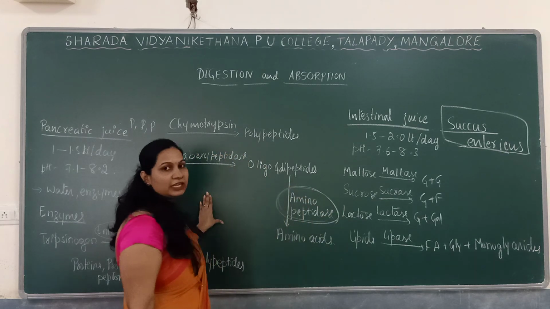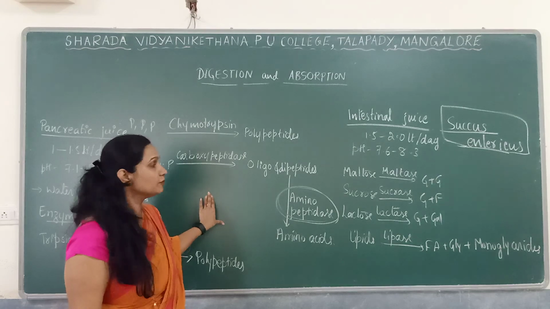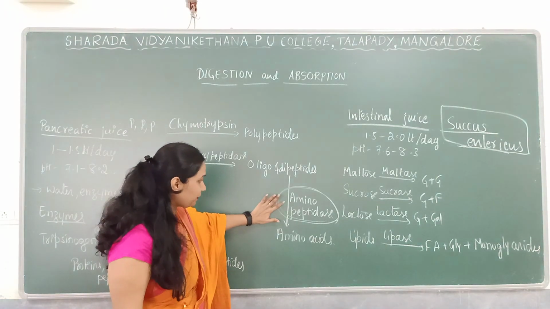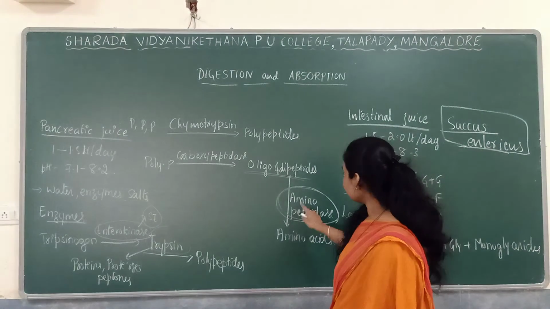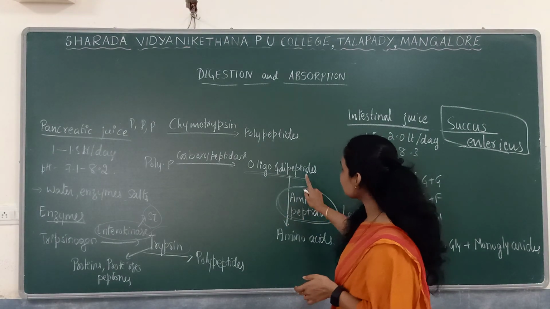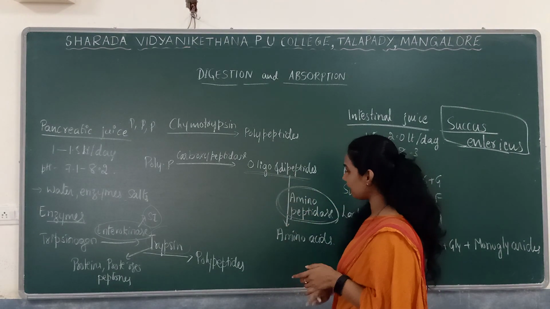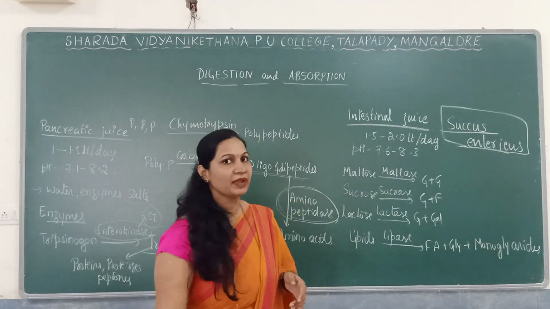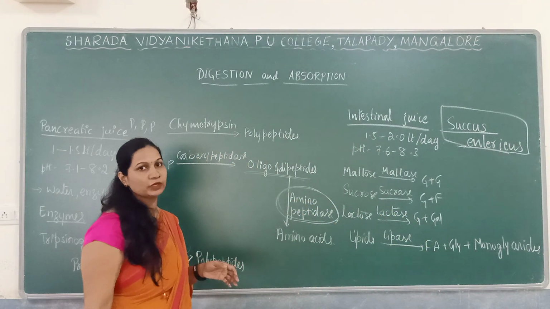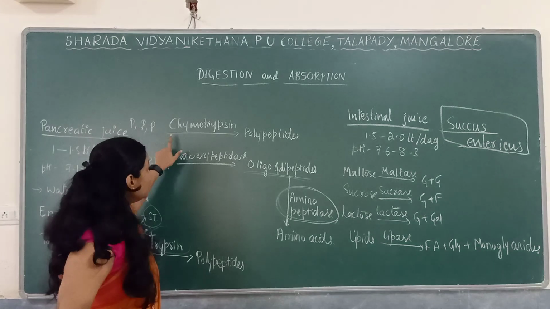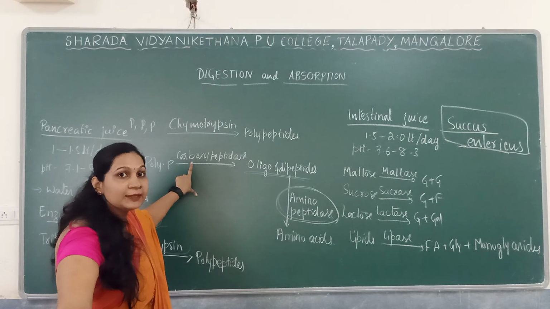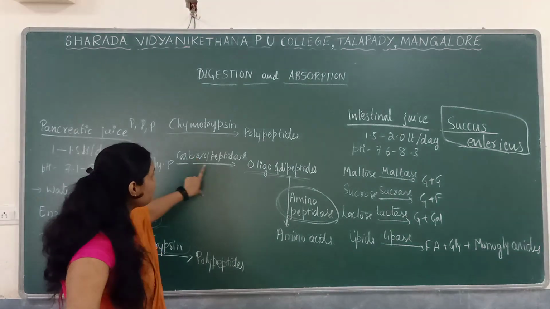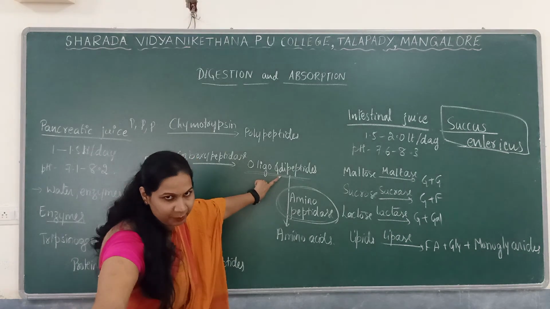Aminopeptidase is one of the very important proteases. These aminopeptidases convert oligo and dipeptides into amino acids. Amino acids are the end products of protein digestion. Here the carboxypeptidase, an enzyme secreted by the pancreas, will convert polypeptides into oligo or dipeptides.